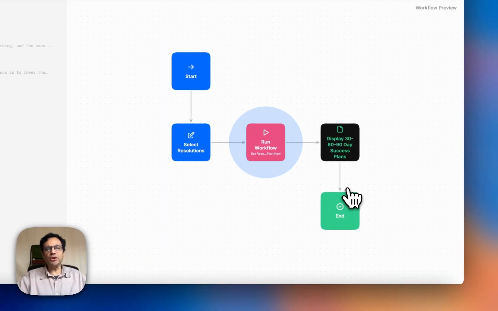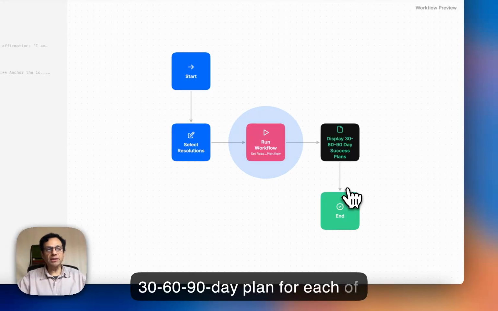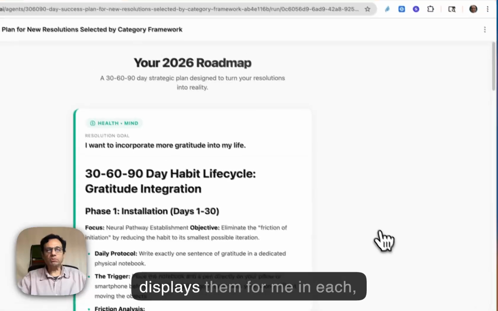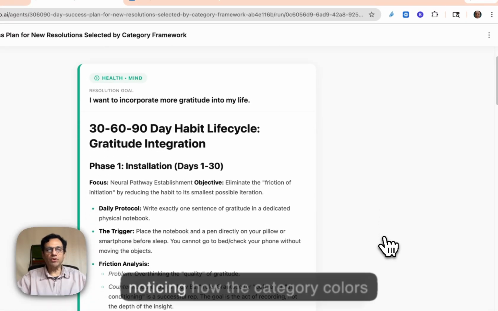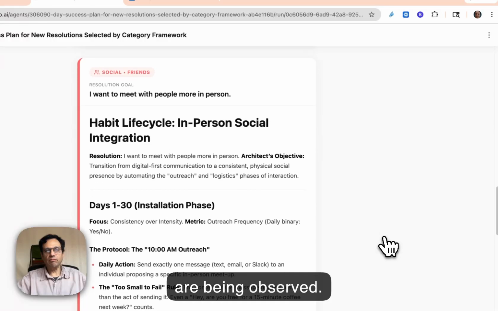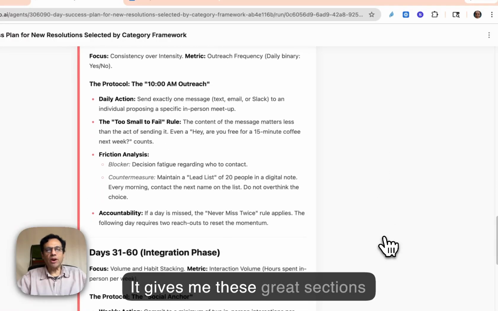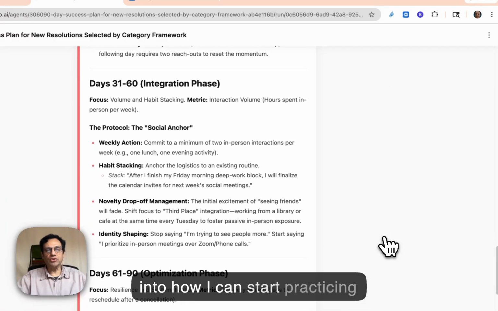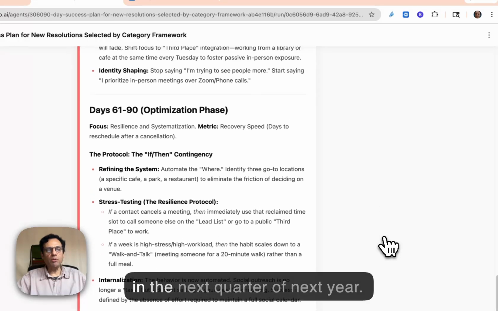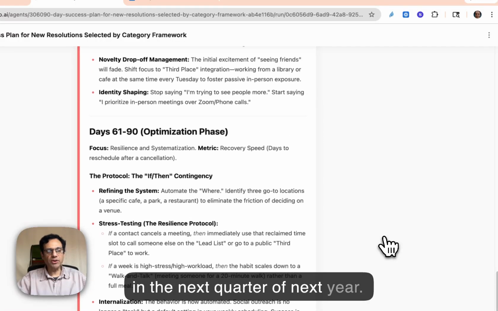And now it is generating a 30, 60, 90-day plan for each of these 2 categories, and displays them for me in each, noticing how the category colors are being observed. And it gives me these great sections into how I can start practicing these goals to better meet them in the next quarter of next year.